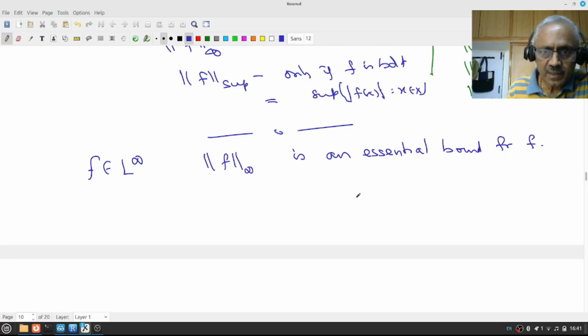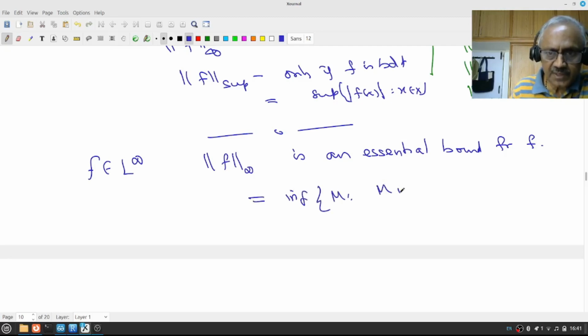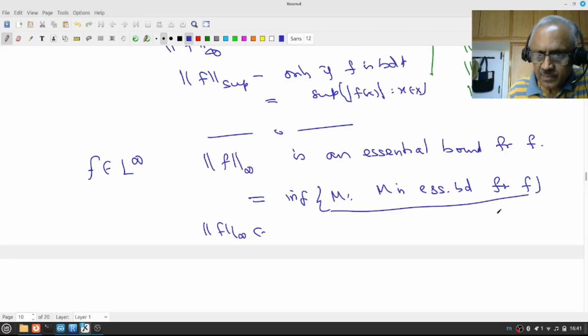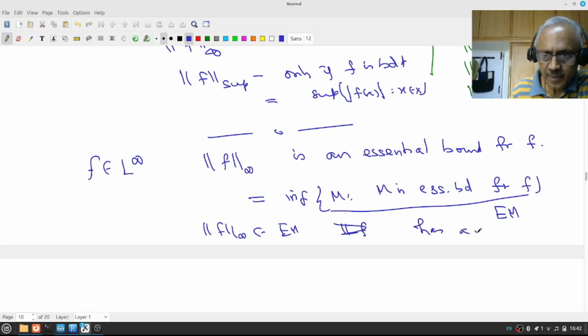What does this mean? Notice that this is by definition the infimum of M, where M is an essential bound. So when I say this is an essential bound, that means this has to belong to EM, E for essential, M for bound. That means this set has a minimum. EM has a minimum, namely,